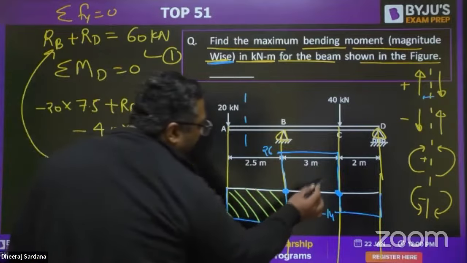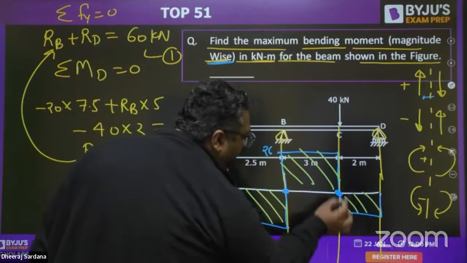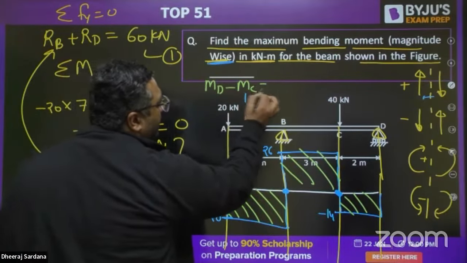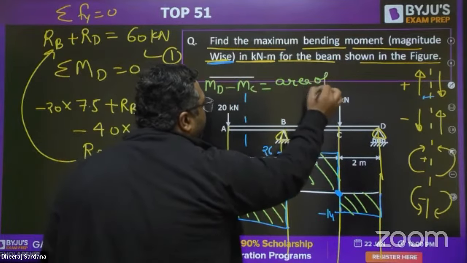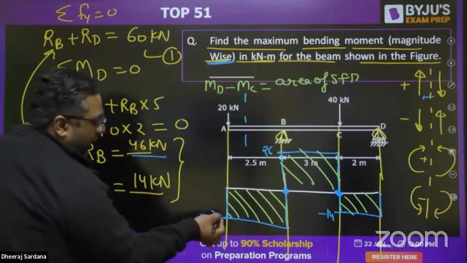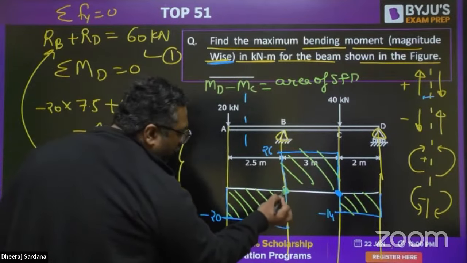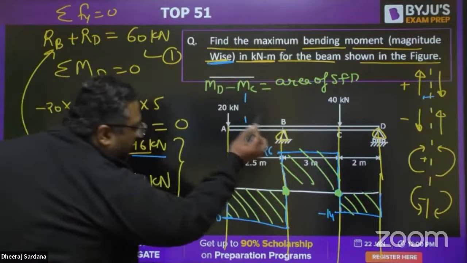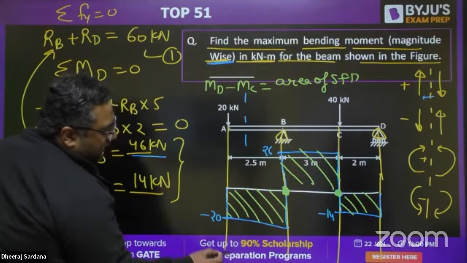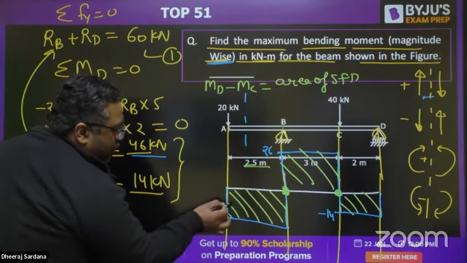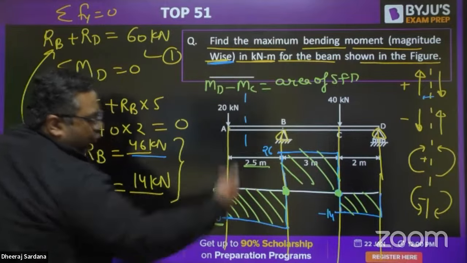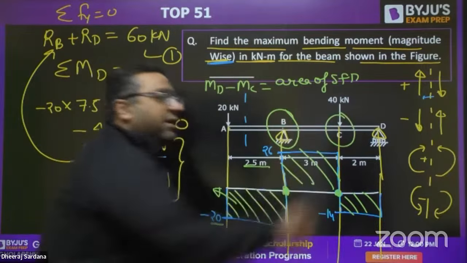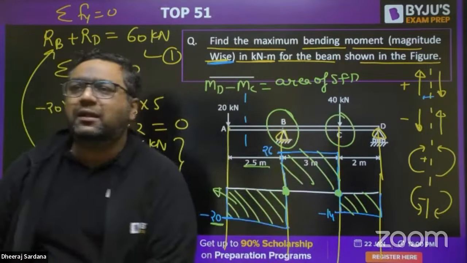If you want to write the BMD, you can find it with the help of the area. You can write MD minus MC, like that, the area of the SFD. Likewise, you can find out. You can start from the left hand side, and you will get to know the bending moment area at this point and this point. Obviously, the bending moment at B minus the bending moment at A will be this area. This area is 2.5 meter times 20, so this value will be minus 20 into 2.5. That gives you the value of bending moment at B, and similarly at C. Either at B or at C, you will get the maximum value.